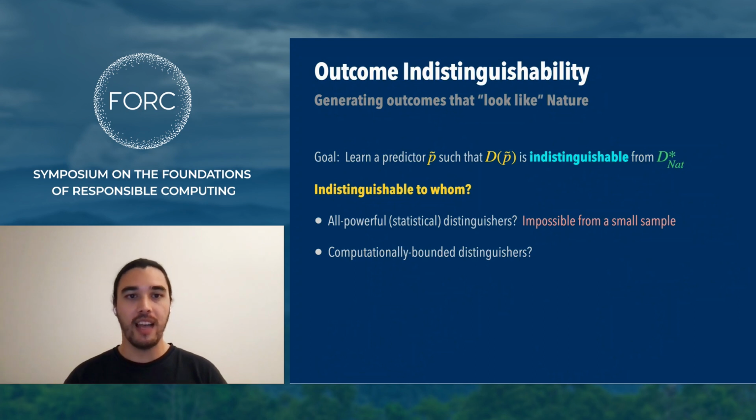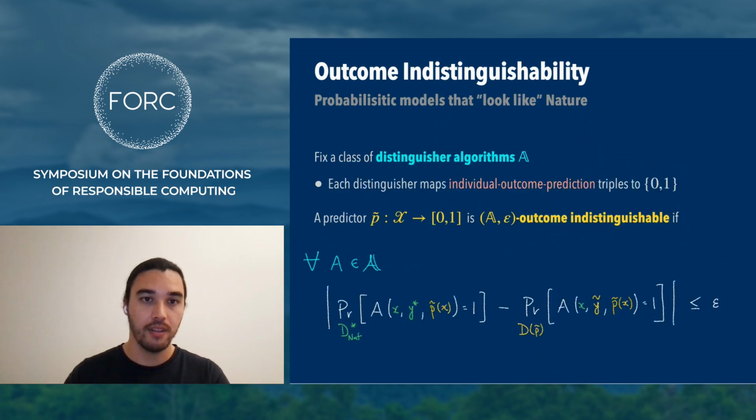The question we have to ask ourselves then is, indistinguishable to whom? So in particular, if we allow any distinguisher, then it's not hard to see that the model distribution must actually be statistically close to nature, which is impossible from a small sample. Thus, to have any hope of achieving this goal, we need to consider some sort of relaxation, and we'll consider a computational relaxation. Which leads us to our formal definition of the OI framework.